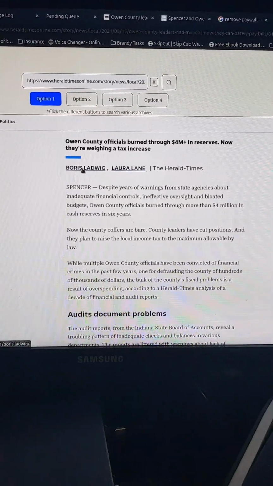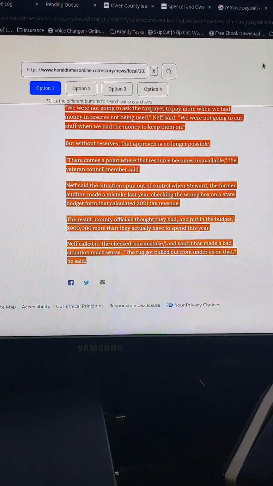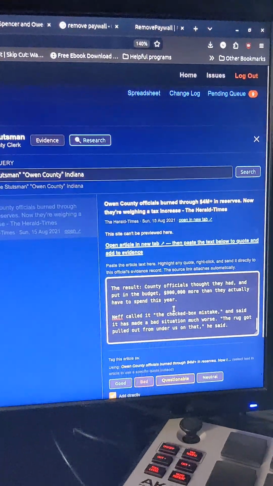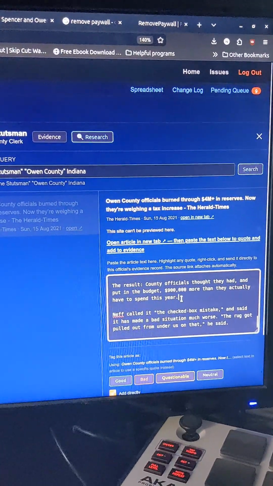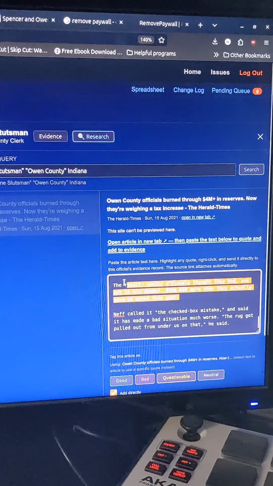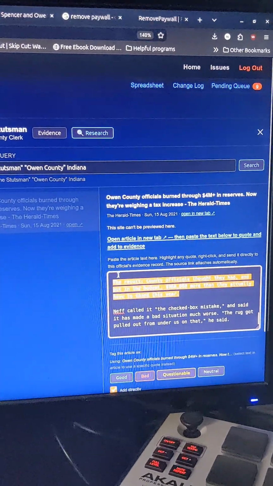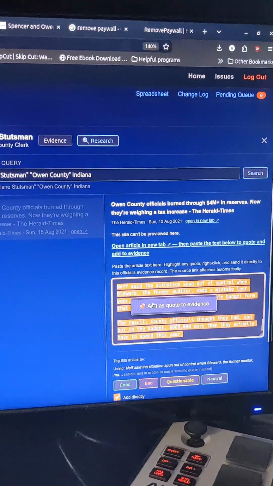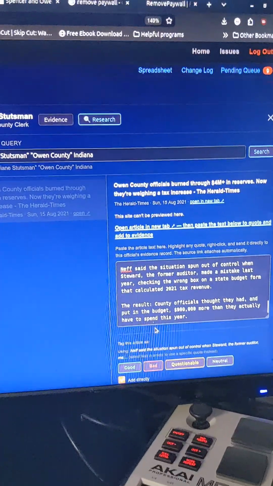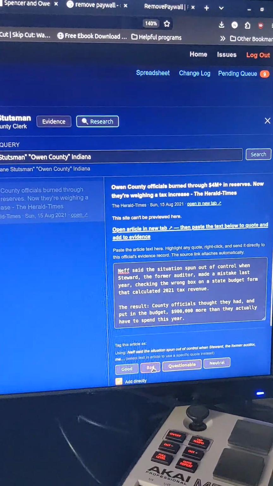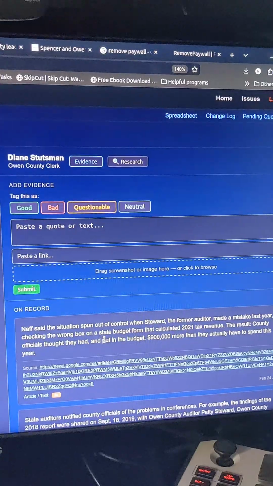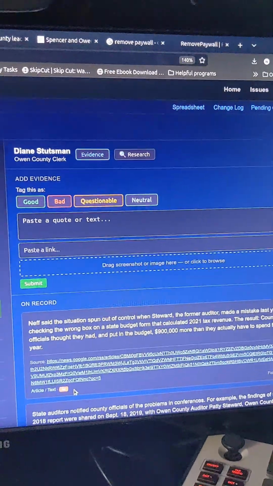So here I'm on a remove paywall site. Copy the text, drop it in the box, and then you can go, now that this text is in here and it's saved in a persistent way, so if that site goes down, the text will still be there. You can go in and highlight specific quotes about that text, and you can right click, add to quote as evidence, and say, here's evidence of some bad stuff that somebody said, right? If that's what you want to label it. Then you click back over here to evidence. There's your quote, there's the article, there it's labeled as bad.